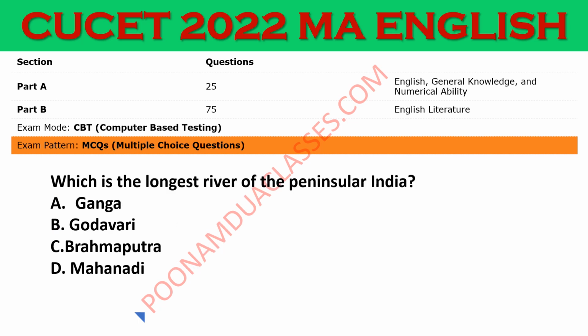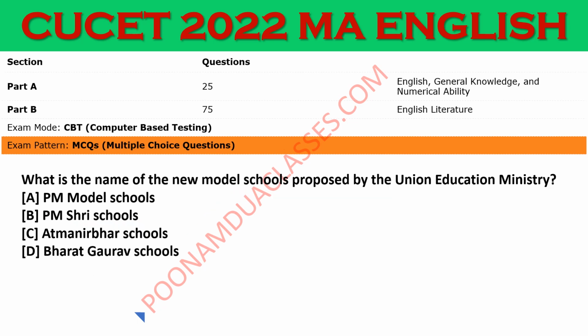Please study the geography of India properly. Which is the longest river of the peninsular India? Correct answer here is Godavari. Godavari is the longest river in the peninsular India and also known as Dakshin Ganga, the South Ganges. This is the longest river of peninsular India.